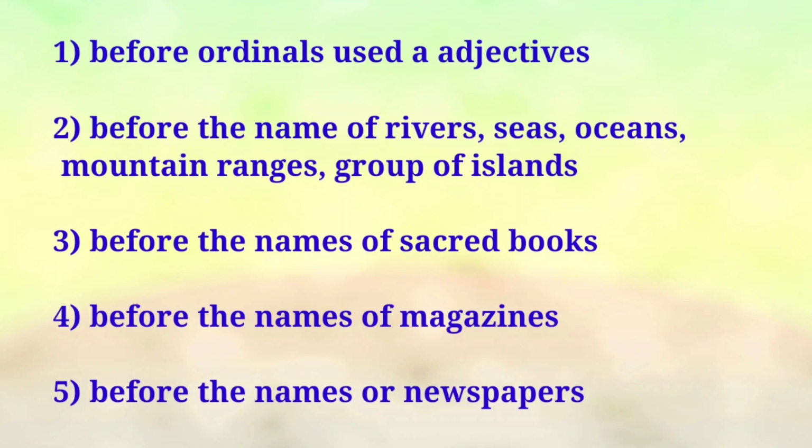And then names of the seas, the Mediterranean Sea, the Black Sea, the Red Sea. These are the names of particular seas, so you have to use the article the before the sea. And then oceans, yes, the Indian Ocean, the Pacific Ocean. And before the names of the mountain ranges, for example the Everest, the Himalayas, the Alps. These are the names of the mountain ranges. And then the names of groups of islands, the Andaman and Nicobar, these are groups of islands.